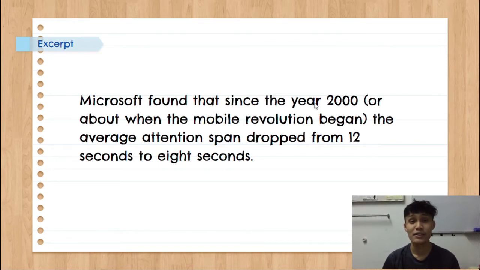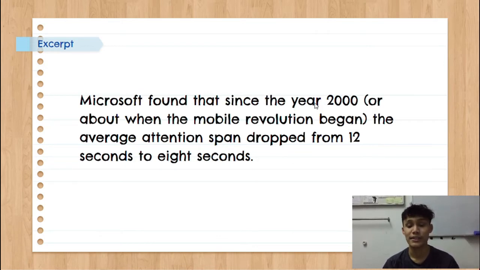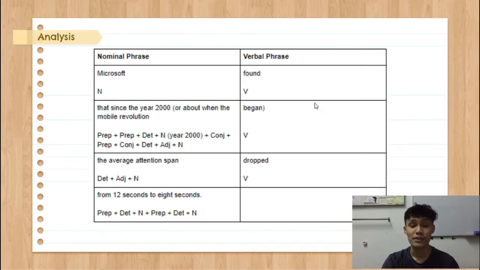Microsoft found that since the year 2000, or about when the mobile revolution began, the average attention span dropped from 12 seconds to 8 seconds. This is how we analyze. First of all, divide it into two segments, which are nominal phrase and verbal phrase, and find the verbs inside the sentence and put them all inside the verbal phrase. From this example, we can see that the verbs are found, began, and dropped, while the remaining words are put into nominal phrase. Let's take a look.